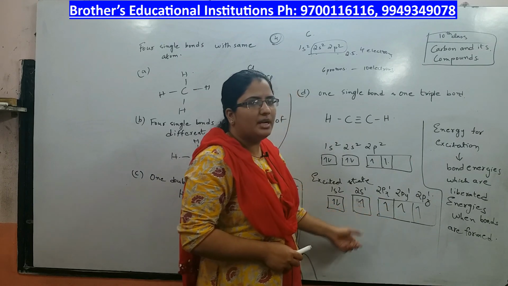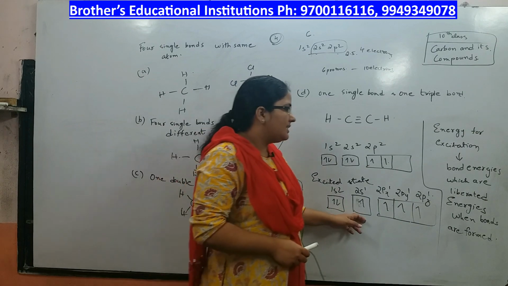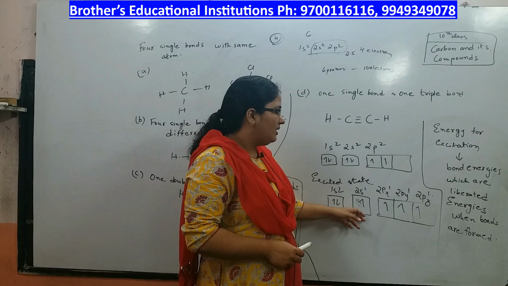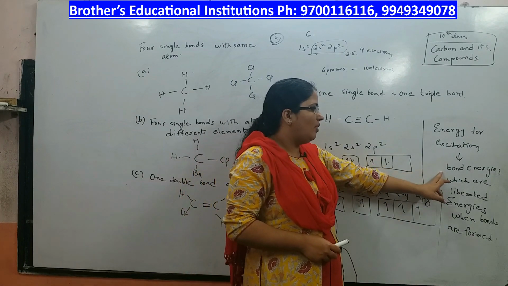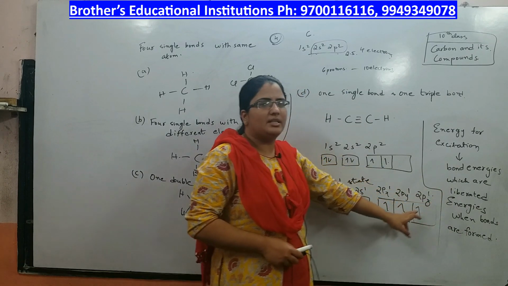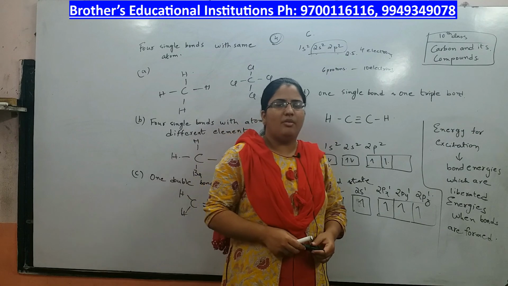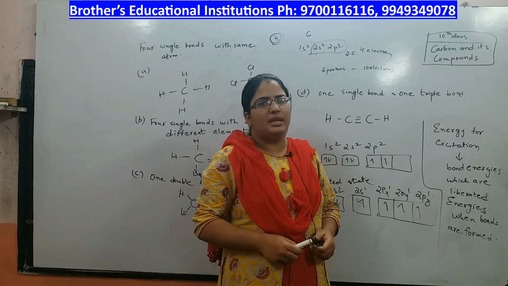These 4 unpaired electrons form 4 covalent bonds. This is in the excited state. The energy for the electron to jump to the excited state comes from the bond energies, which are liberated when the bonds are formed. So that is about the introduction of carbon and its compounds. We shall continue with the next topic in the next class.